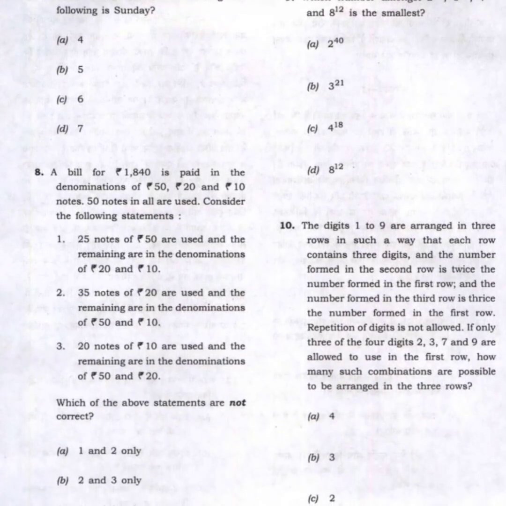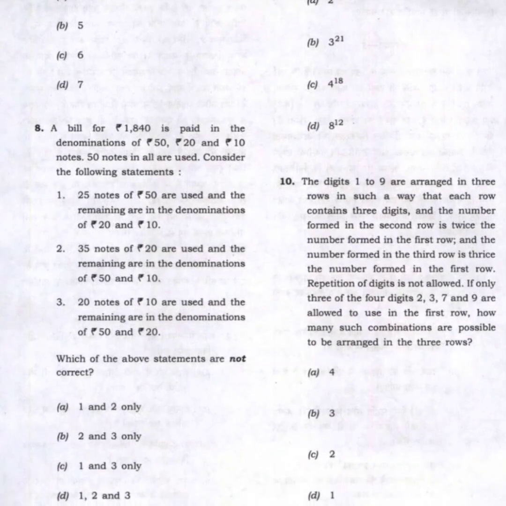Question number 10. The digits 1 to 9 are arranged in 3 rows in such a way that each row contains 3 digits, and the number formed in the second row is twice the number formed in the first row, and the number formed in the third row is thrice the number formed in the first row. Repetition of digits is not allowed. If only 3 of the 4 digits 2, 3, 7, 9 are allowed to be used in the first row, how many such combinations are possible to arrange the 3 rows? A 4, B 3, C 2, D 1. Answer is C, 2.